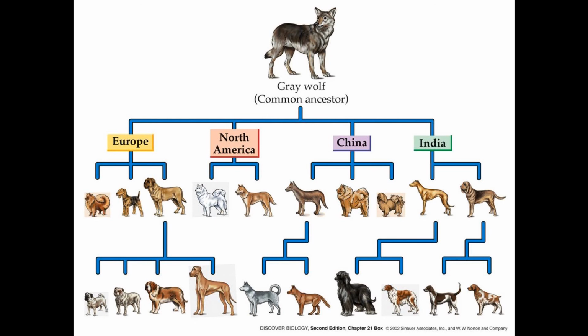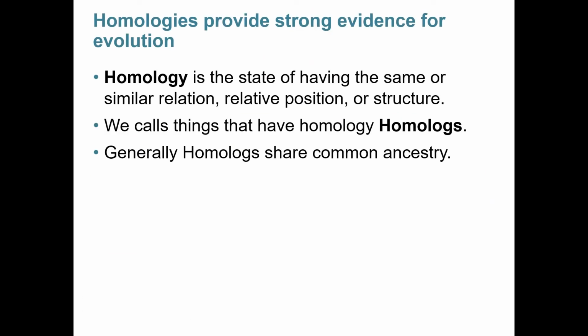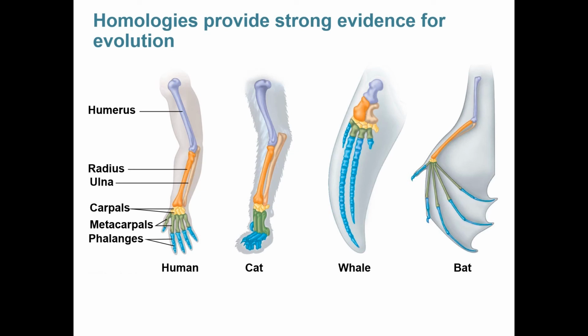The next thing that we'll talk about is homology. Homology is the state of having the same or similar relation, relative position, or structure, and we call things that have homology homologs, and generally these things share a common ancestry. There are 2 major types of homology. One of those is structural homology, and the other is molecular. Structural homology has to do with the way things are structured, pretty much what it sounds like.